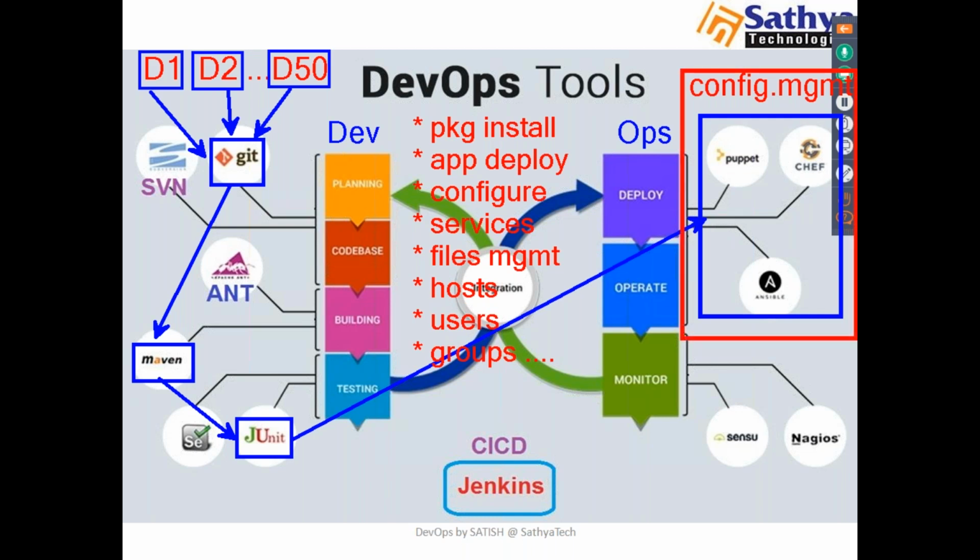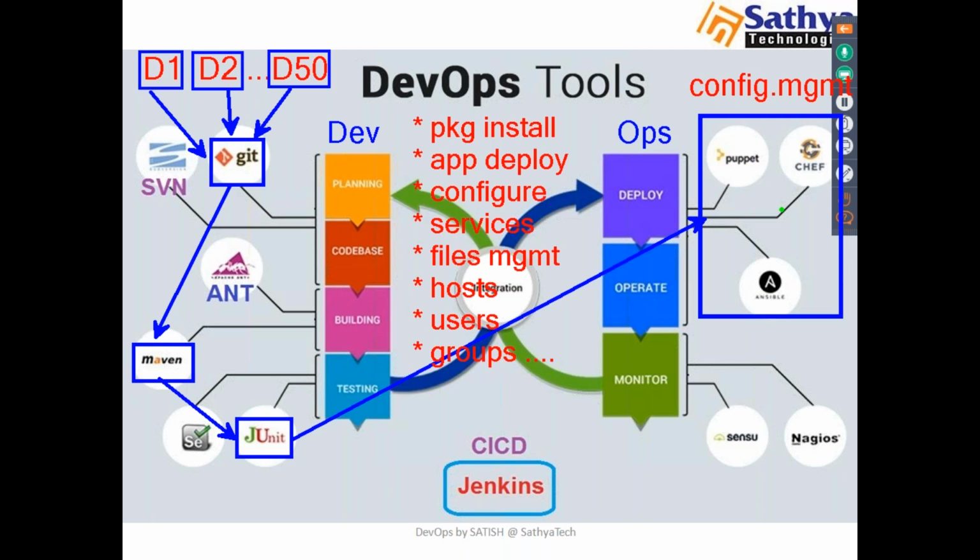Like Puppet, Chef, Ansible, SaltStack, any tool here will do this job. Like I said, one is package installation: I can install multiple packages through CM tools. I can do application deployment, and I will do configurations. I'll configure my applications and manage services, like start, stop, enable, disable. I'll do files management: create files and modify file content. And I'll do hosts, users, and groups maintenance with the help of CM tools.